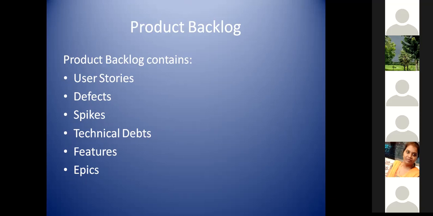Next is a spike. It's a broad topic. We will try to have a separate session on spike. But in a nutshell, you want to take a decision. For example, let me put it in a very general way. I want to travel from here to Chennai, and I have different modes of transport. I can take a flight, a train, a bus, or I can use my car.